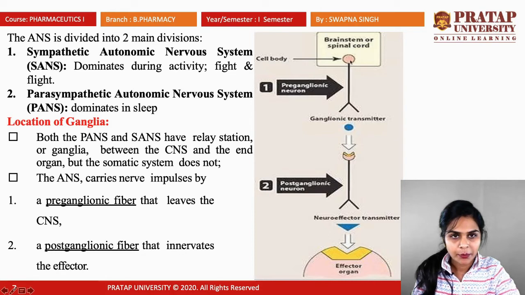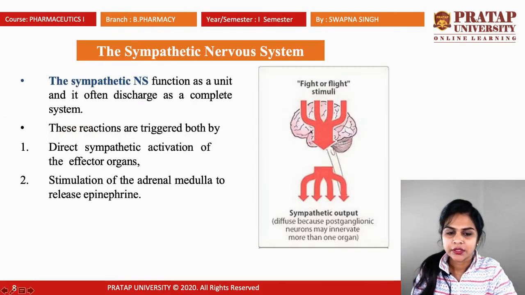The part of the nerve connected from the CNS up to the ganglia is known as the preganglionic neuron, and after the ganglia, this portion is known as the postganglionic neuron. So the preganglionic neuron or fiber is the portion that leaves the CNS, and the postganglionic neuron or fiber is the one that innervates the effector. So these two things are there, preganglionic and postganglionic neurons.